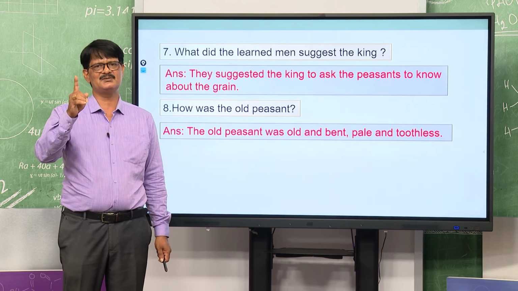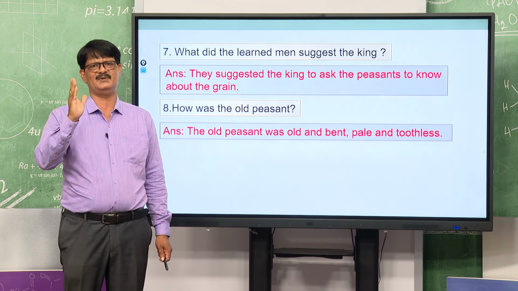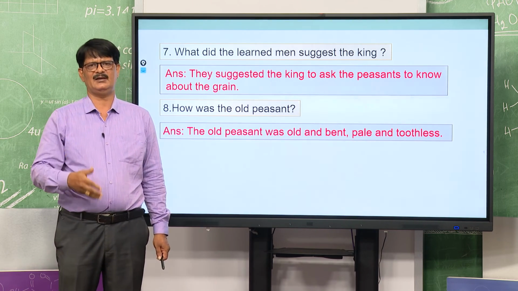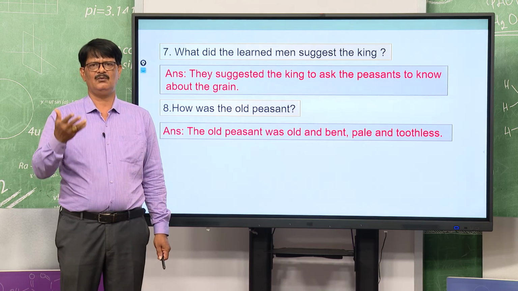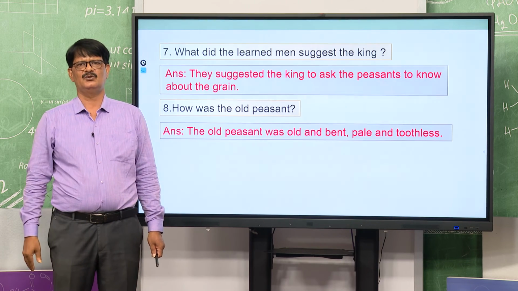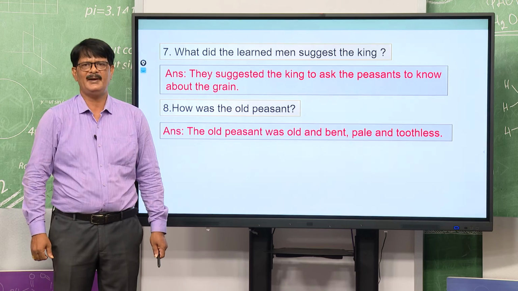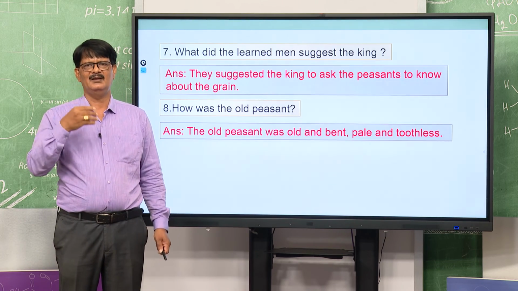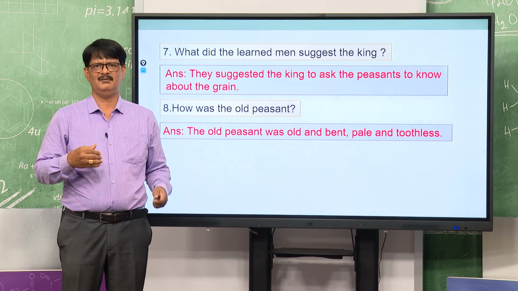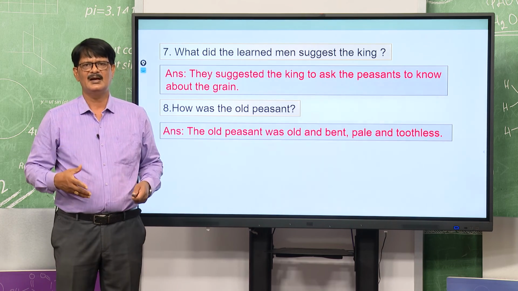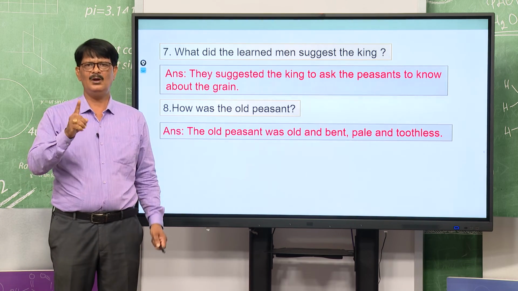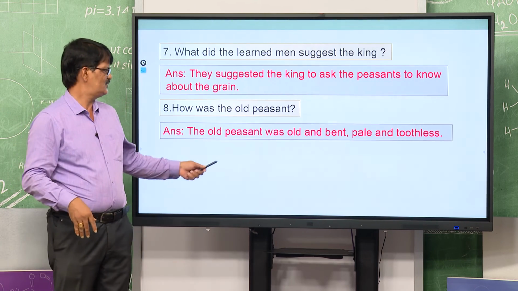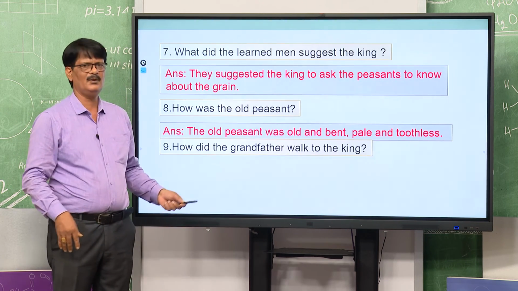Whenever the wise men or the king sent for that old peasant, here you will say, the old peasant was very old and bent, and he had no tooth at all, and also pale, the skin was not bright, and he was very old, bent, pale and toothless.